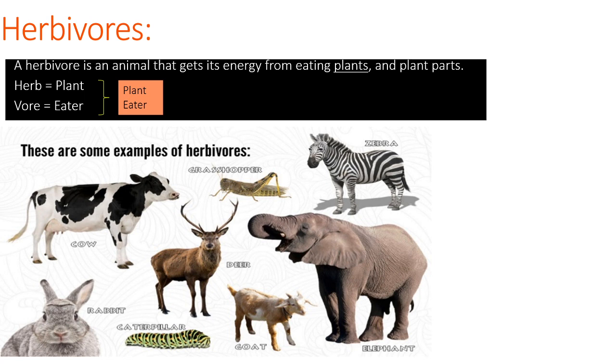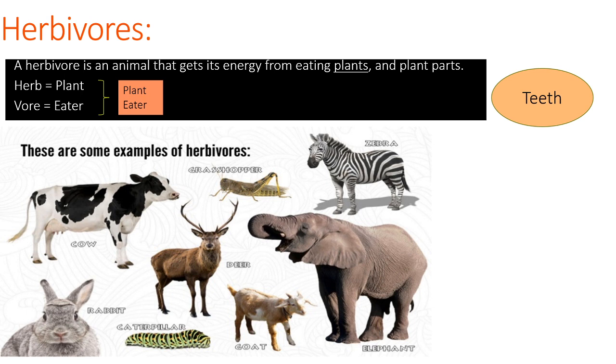And elephant is also a purely herbivore. It eats plants, leaves, fruits. It loves fruits. And rabbit, it loves carrot. Caterpillar feeds on leaves, mulberry leaves. And goat, it feeds on grass. Deer, it's also a herbivore.